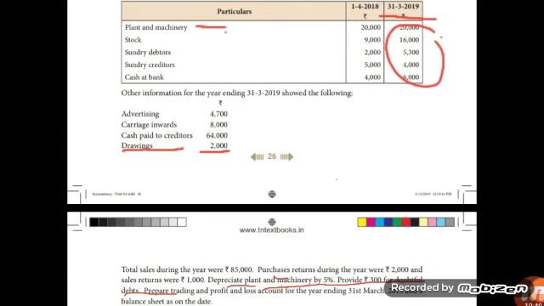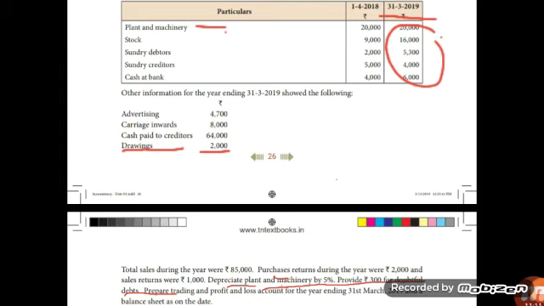Okay, next sundry debtors. It has adjustment, so enter the amount in inner column 5,300. Then less provision for bad and doubtful debt 300. Then 5,000 in outer column. Sundry creditor is a liability. Enter on the liability side. Then cash at bank 6,000. It is an asset. Enter on the asset side.